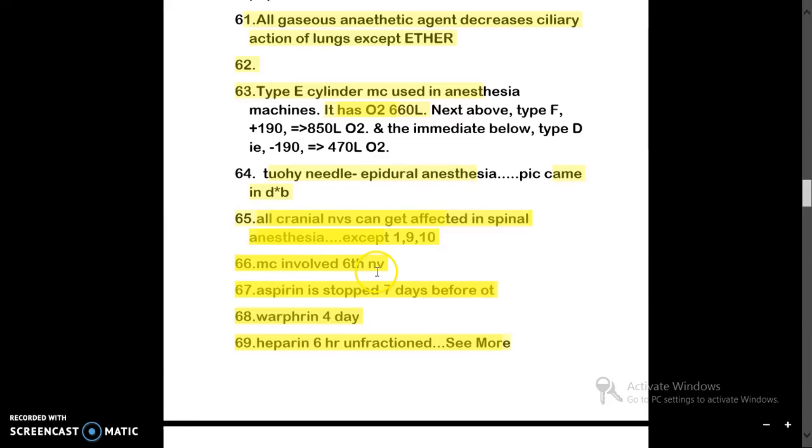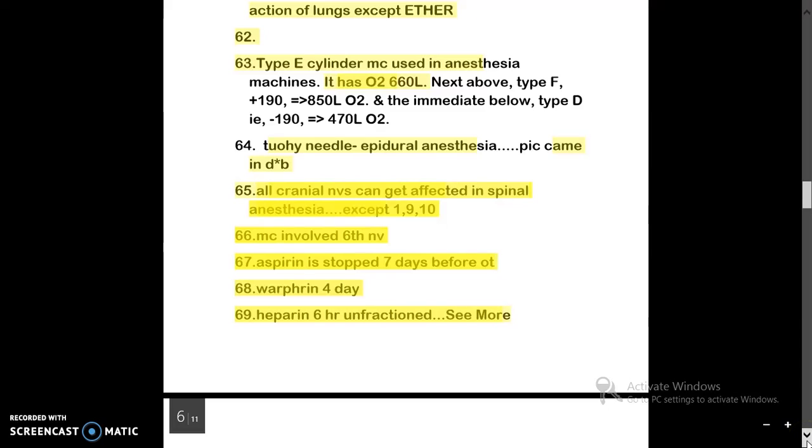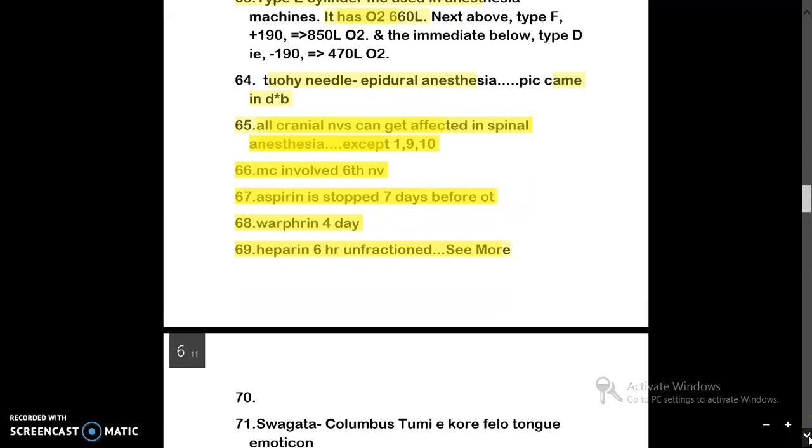It will be 6th. Now some of the important questions asked: how many days before the surgery we have to stop certain drugs, like aspirin is stopped 7 days before the OT, warfarin is 4 days, heparin is 6 hours before the OT, at max 6 hours. 6 hours, that will be unfractionated.